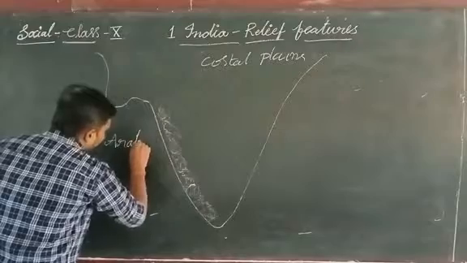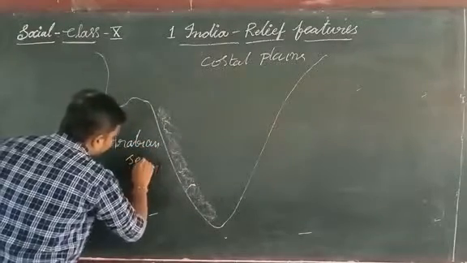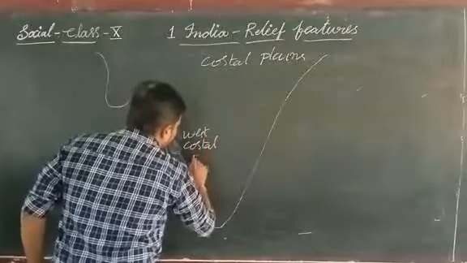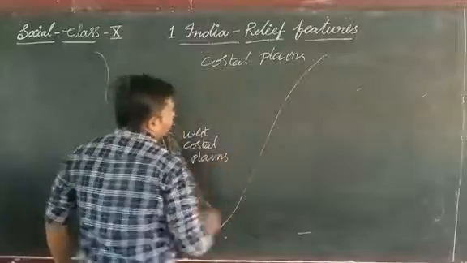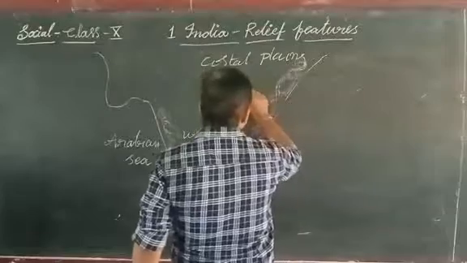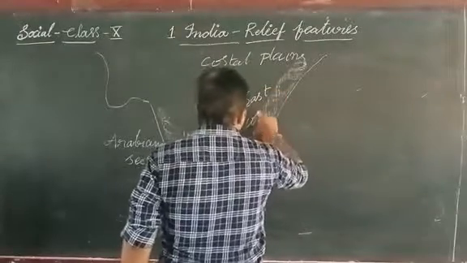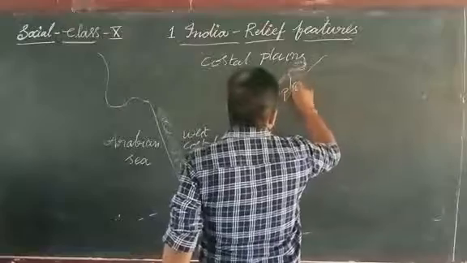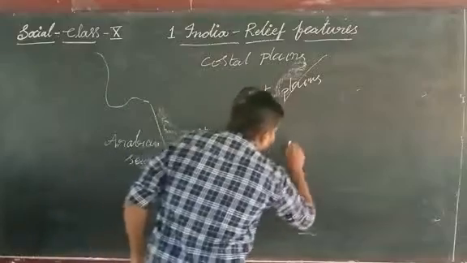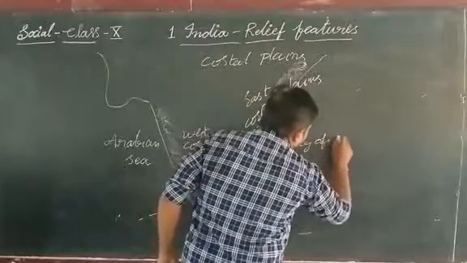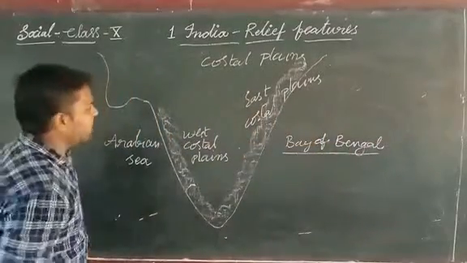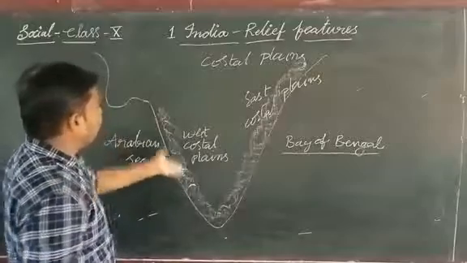Arabian Sea. These are west coastal plains, and these are east coastal plains. These are at the side of Bay of Bengal. Okay. Now coming to the west coastal plains.